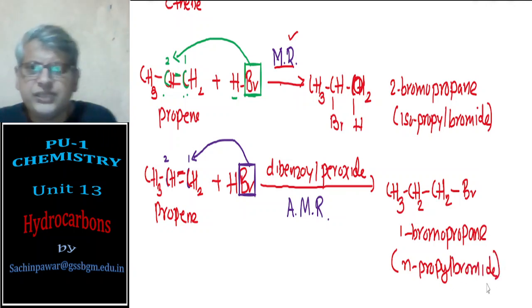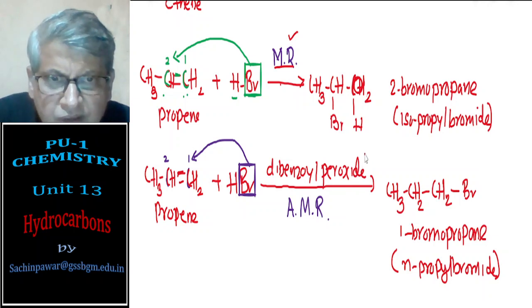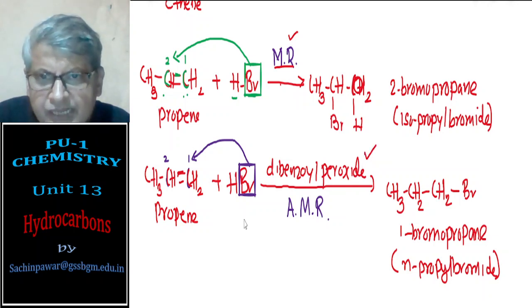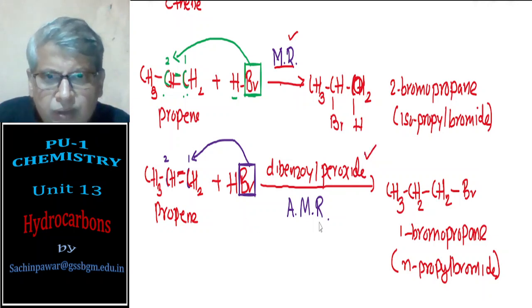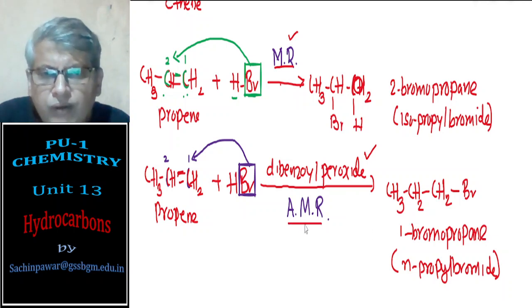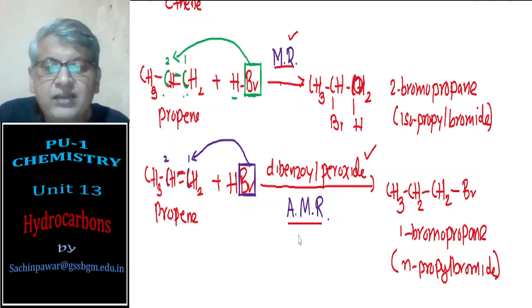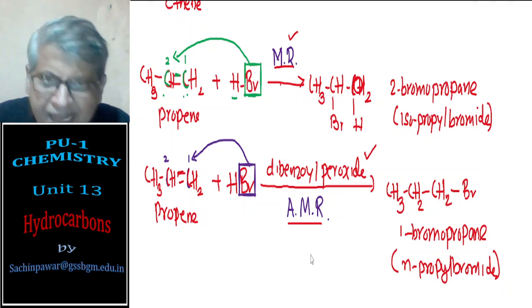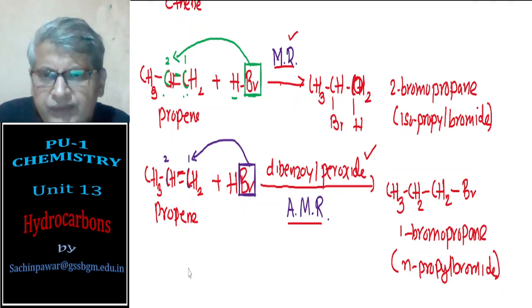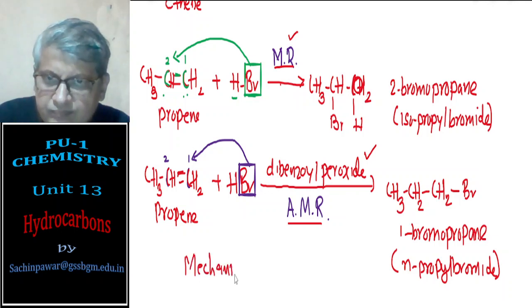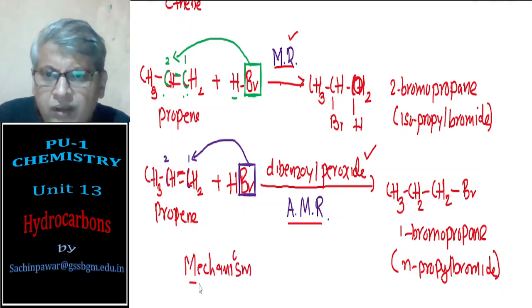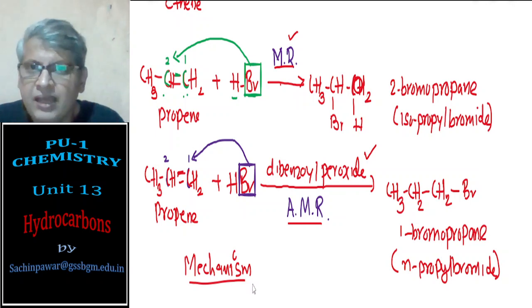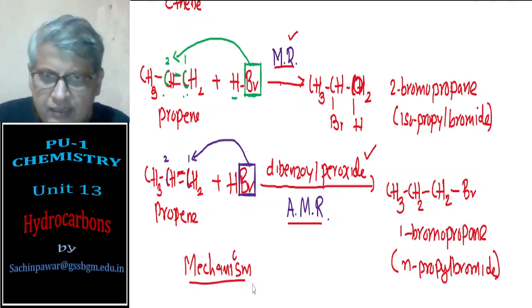Okay, now you see, because of the presence of dibenzoyl peroxide, addition of HBr takes place opposite to Markovnikov rule. That is called anti-Markovnikov rule, or peroxide effect, or Kharasch effect. Why this happens, if you want to know, then we have to go for the mechanism of the reaction, and that we shall see now.